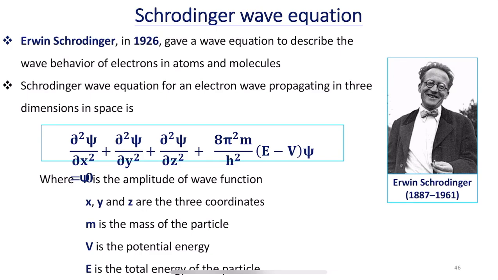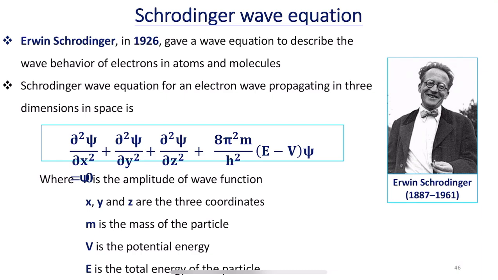Next is a very important thing we have to concentrate on in this session, that is the Schrodinger wave equation. Erwin Schrodinger in 1926 gave a wave equation to describe the wave behavior of electrons in atoms and molecules.